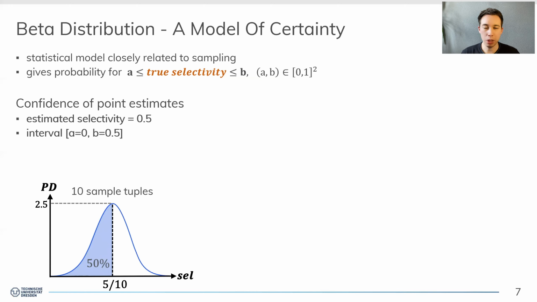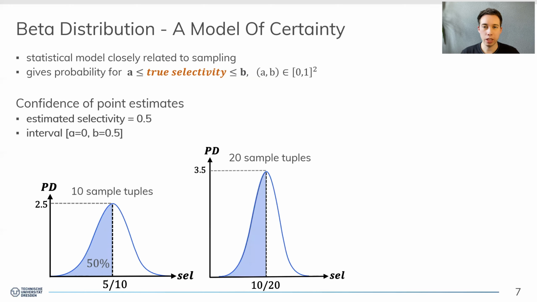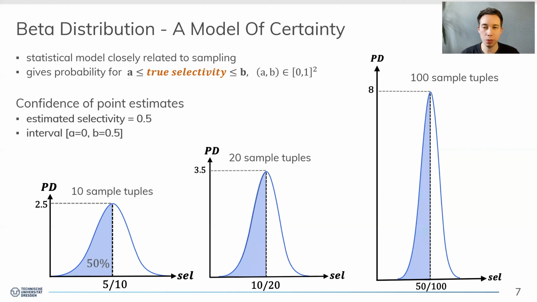So now if we double the sample size and still see that 10 out of 20 sample tuples qualify, we have the same point estimate, the same median in this function, but we see that the slope gets much steeper and more probability mass is centered around this point estimate. And this lines up with the fact that the more we observe, the more we are certain that we are close to the true selectivity. And if 50 out of 100 sample tuples qualify, we are very certain that we are actually close to the true selectivity by estimating 0.5.